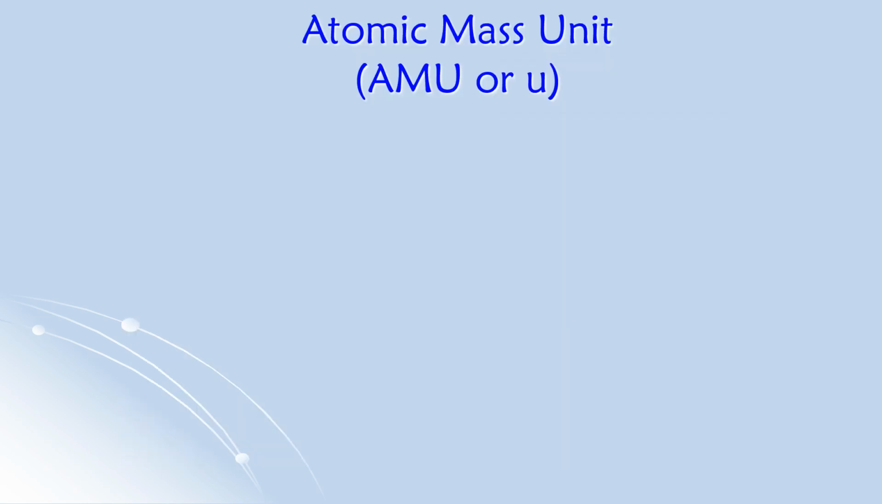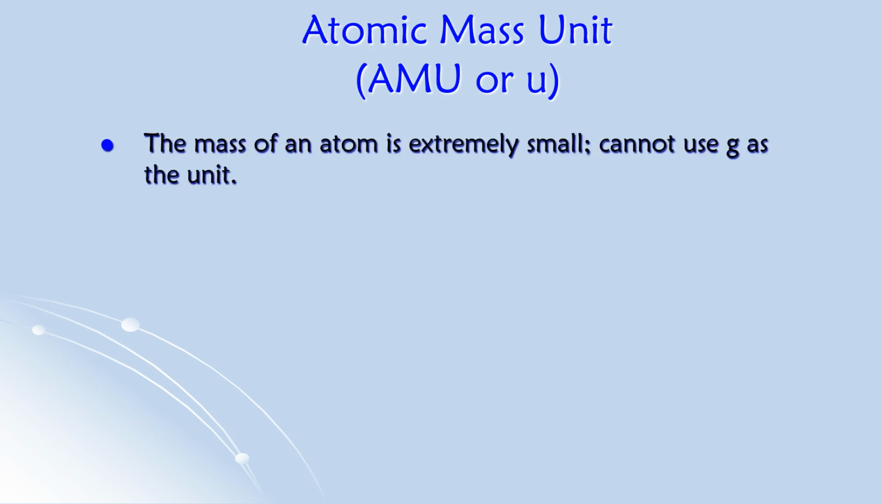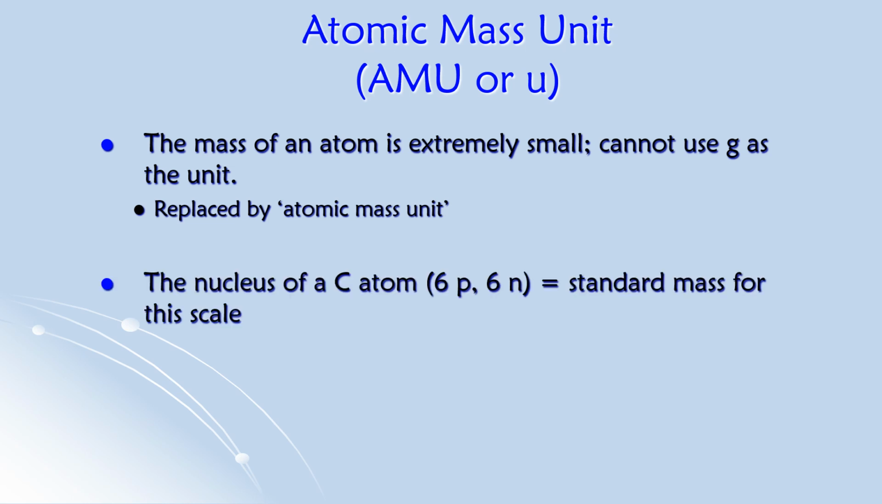Now, when it comes to talking about the mass of an atom, well, the mass of an atom is very, very, very small, which is why we cannot use the regular unit for mass. So remember when we were talking about the SI units in Unit 1, we said that the standard unit for mass is grams. But we cannot use that for the atom because the mass of the atom is very, very small. So we have replaced that unit with atomic mass unit, which is basically just comparing the mass of any atom with a standard. And we have established carbon as a standard.